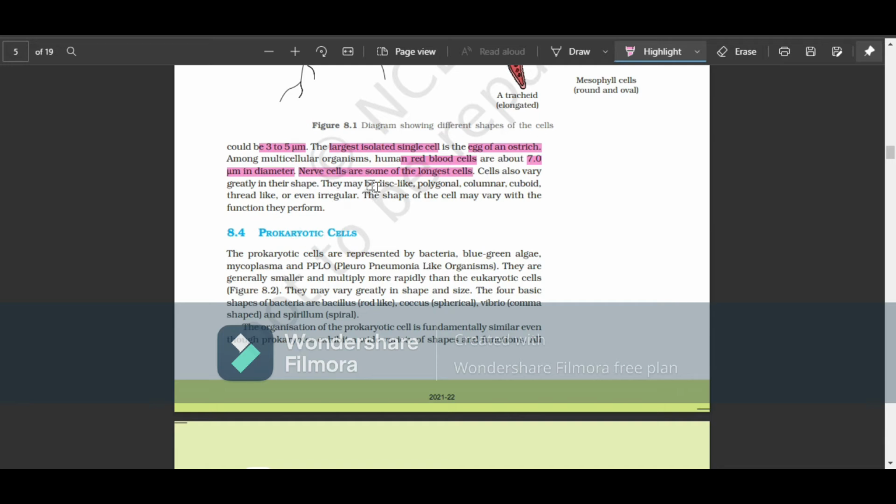Cells can vary greatly in their shape. They might be disc-like, polygonal, columnar, cuboid, thread-like, or even irregular. The shapes vary with the functions they perform.